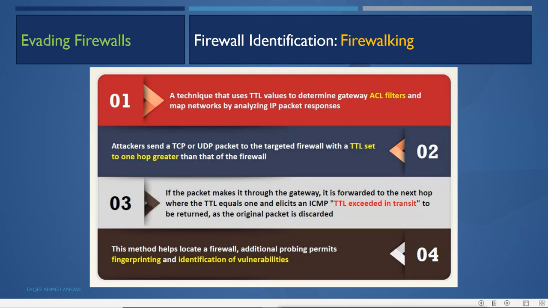Firewalking is just to get the IP address of the firewall, the exact location of the firewall, and which IP is the exact IP of the firewall. Then we can go for port scanning of that IP to try to identify the type of the firewall. We can do this with the TTL value. We can use the traceroute command to do this to get the firewall location.